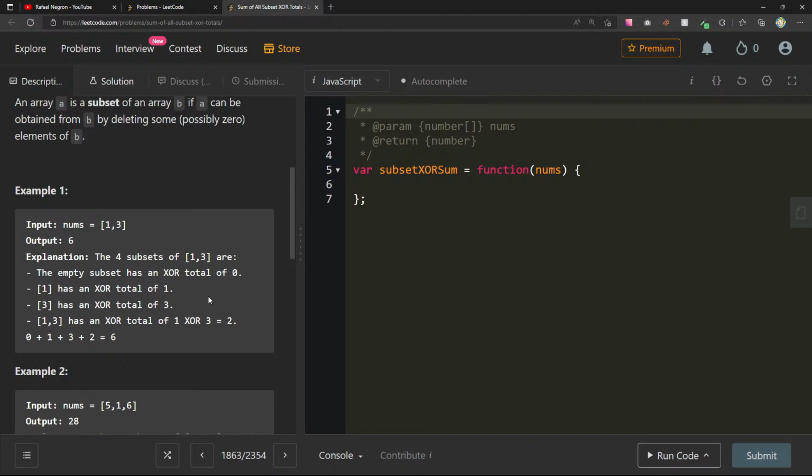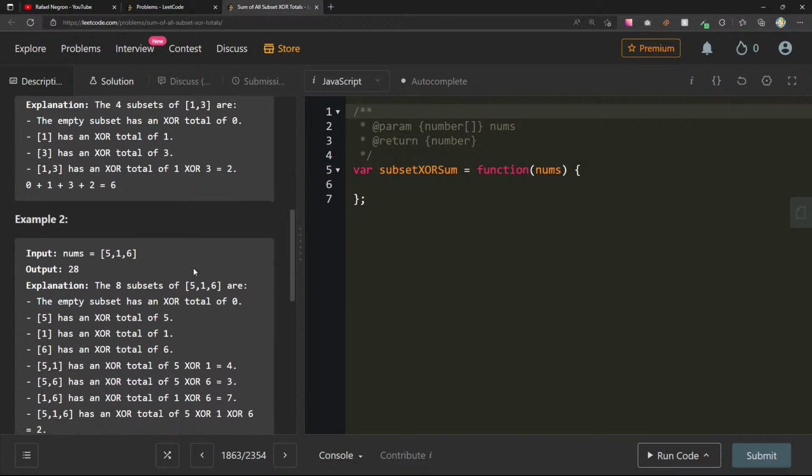So the subsets of [1, 3] are the empty subset, which is 0, and [1], and [3], and [1, 3]. And then for [5, 1, 6], the empty subset has an XOR total of 0, [5] has an XOR total of 5, then [1], [6], [5, 1], [5, 6], [1, 6], and [5, 1, 6].